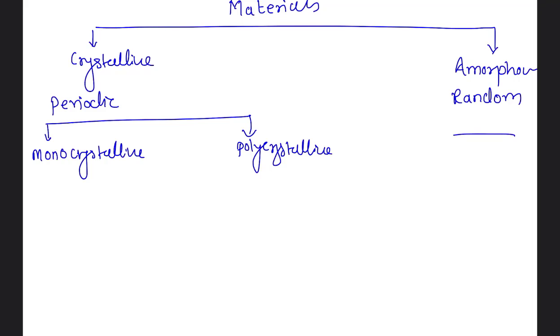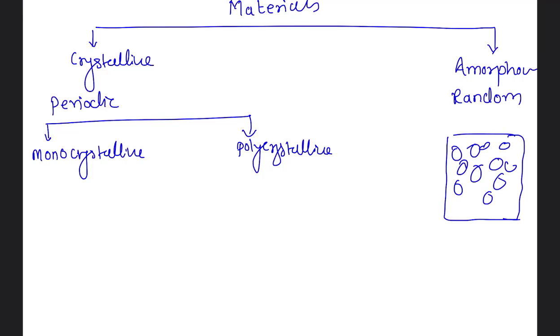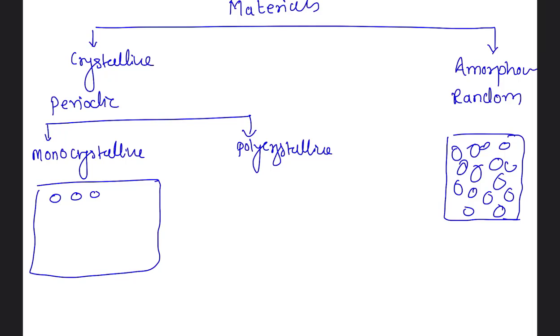So if you take an amorphous sample and if you observe the atomic arrangement, the atoms will be in a random fashion. There is no periodicity here. If we take a sample of monocrystalline and observe the atomic arrangement, it will have periodic structure without any boundary or without any distortion. This we call as monocrystalline or single crystalline.